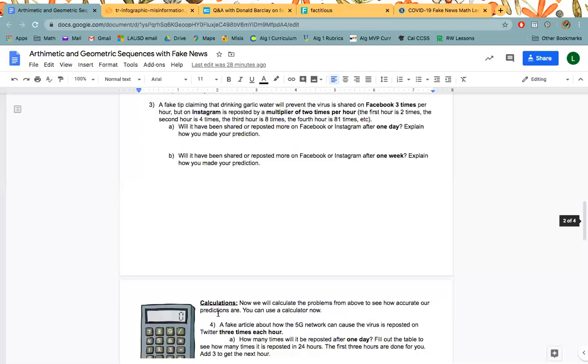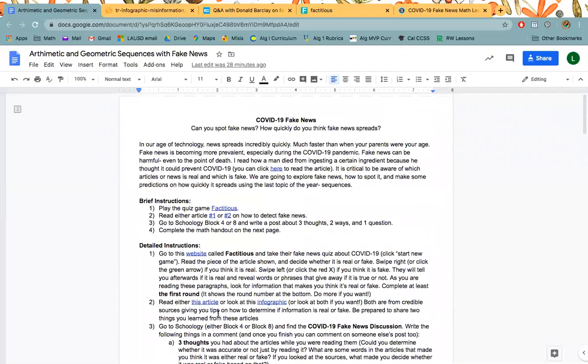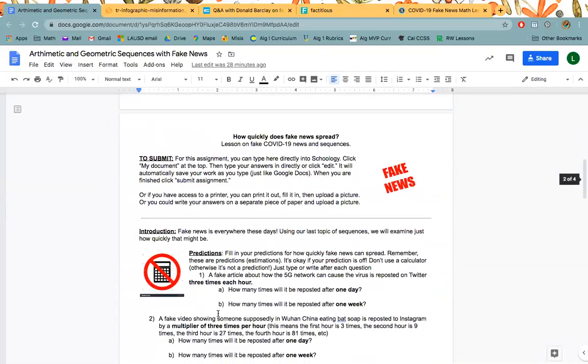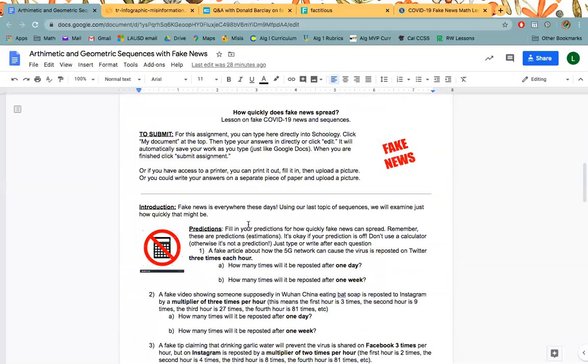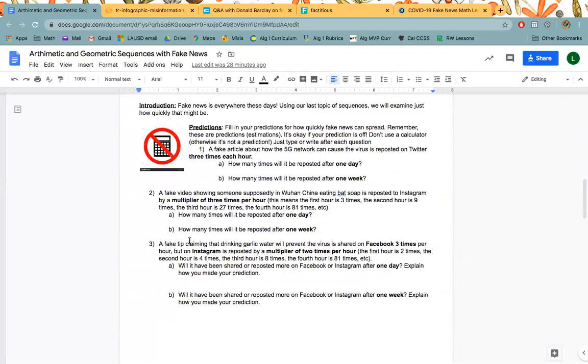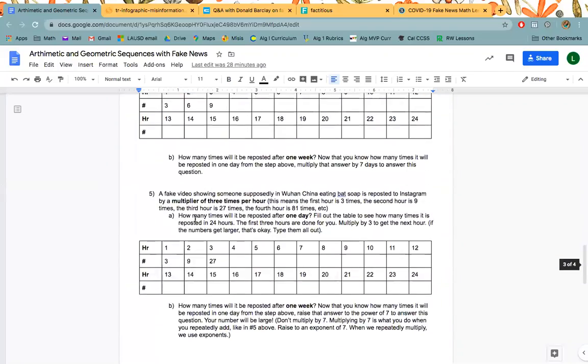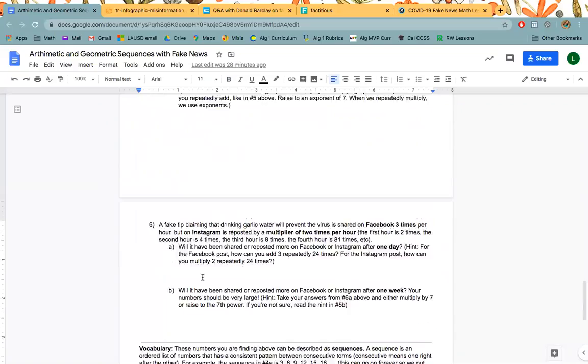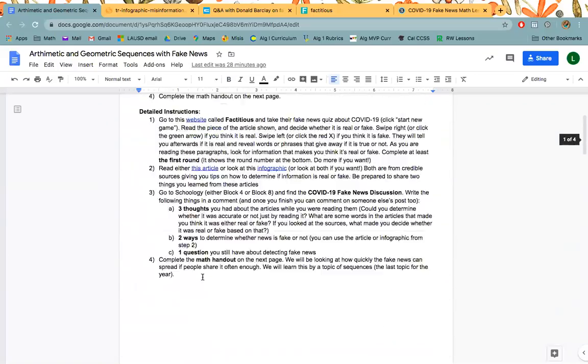The other ways you can submit the math assignment is right here. If you have access to a printer, if you'd like, you can print it out, fill it in, and then upload a picture. Or if you don't want to type in directly to Schoology, or you don't have access to a printer, you could just write your answers on a separate sheet of paper. If you just label it as 1A, 1B, 2A, 2B, 3A, 3B, so on and so forth, all the way to 6A, 6B, I will understand what you mean.